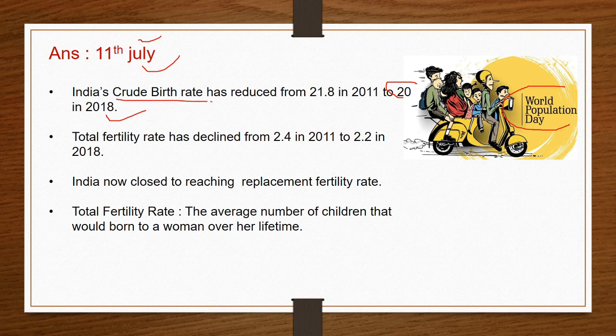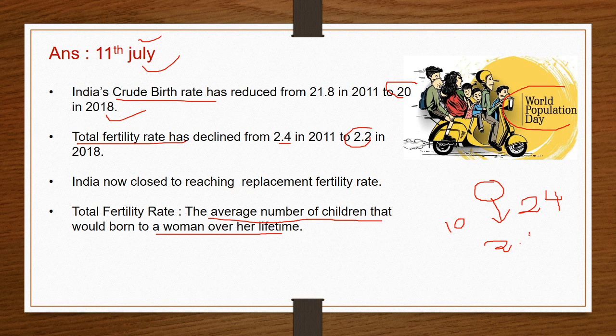Here, growth birth rate means it is a crude measure of the fertility of a population. In India, total fertility rate also declined from 2.4 to 2.2. Here, total fertility rate means the average number of children that would be born to a woman over her lifetime. If in a country there are 10 women and they give birth to 24 children, then the country's fertility rate is called 2.4.